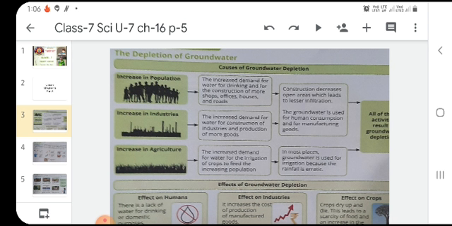Now, what would be the effects of groundwater depletion? The first effect will be on humans. There is a lack of water for drinking or domestic purposes. Second effect will be on industries. It increases the cost of production of manufactured goods. And third will be the effect on crops. Crops will dry up and die. This leads to a scarcity of food and an increase in the cost of food also.